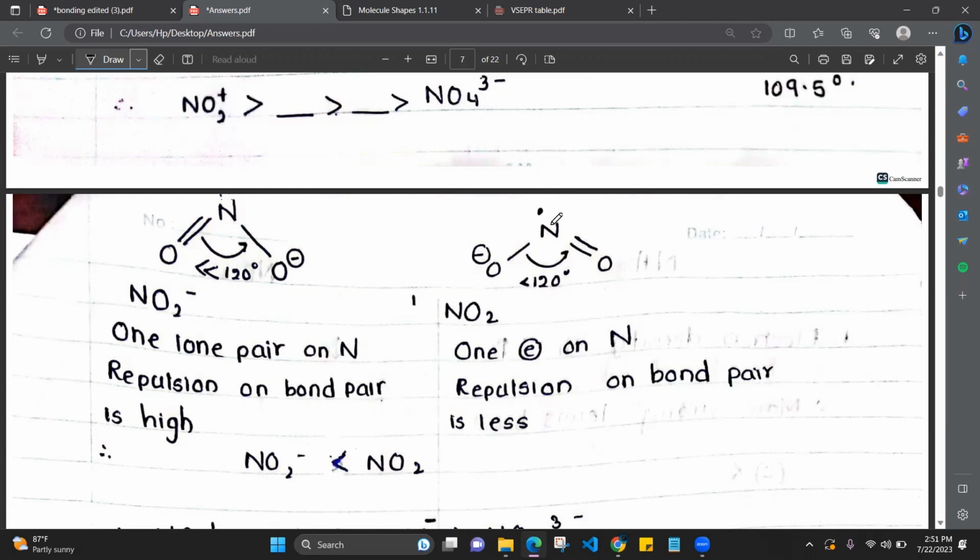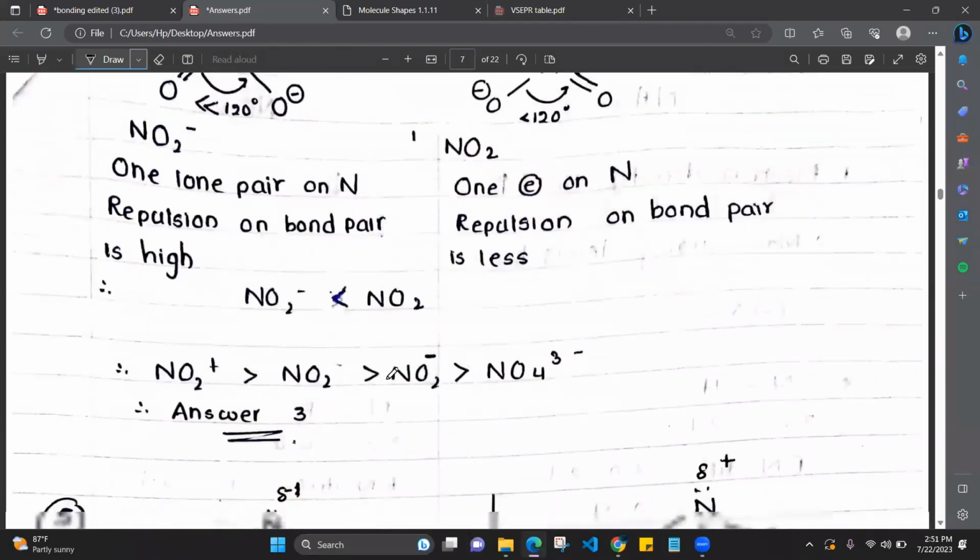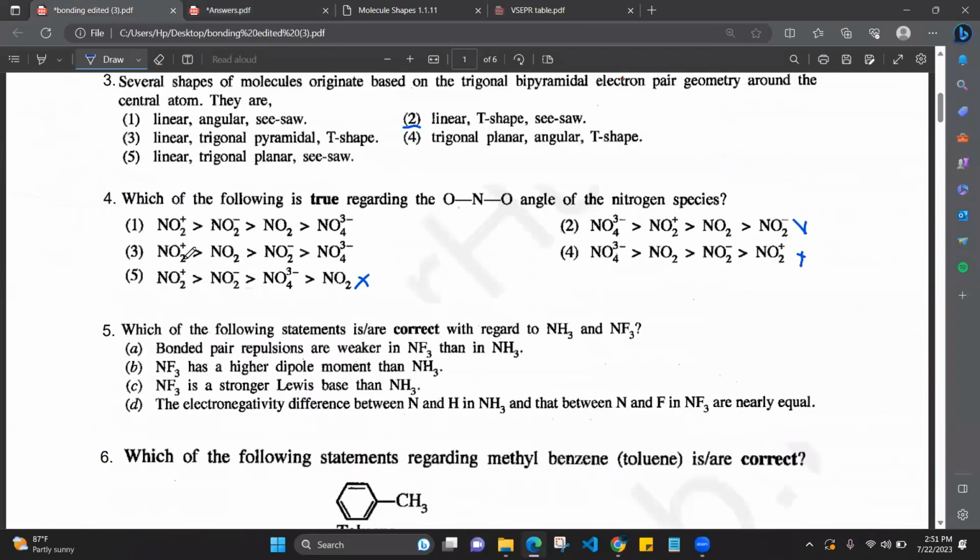This NO2 has 1 electron on nitrogen. So the repulsion on the bond pair is lesser than in this one. So the bond pairs will come close, but not as close as in this one. So it is just lesser than 120, not much less, just lesser. Okay, so which one has the greater bond angle? This one, NO2. NO2 minus has a lesser bond angle than NO2, because it has a lone pair, while this has only one lone electron. So what is the answer? Answer number 3. Right.